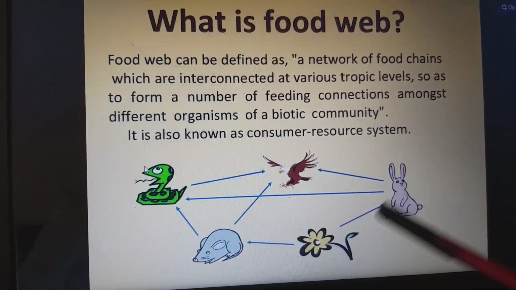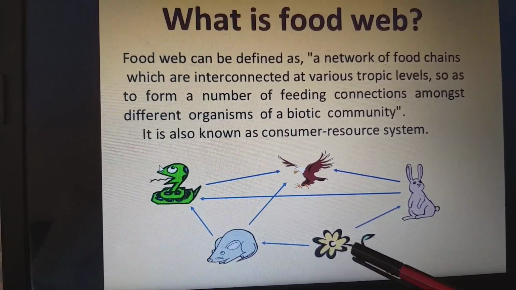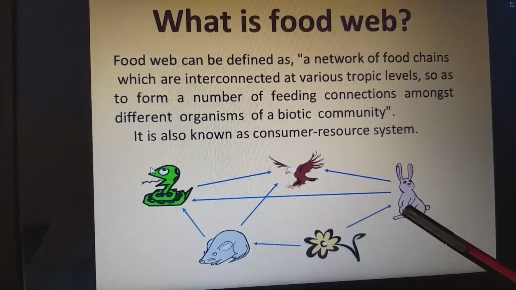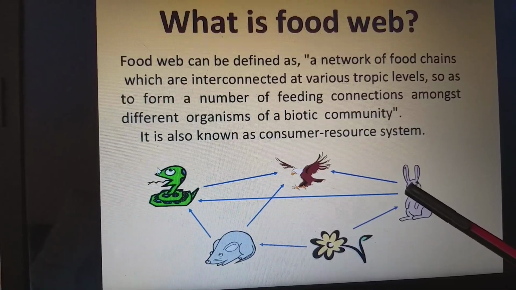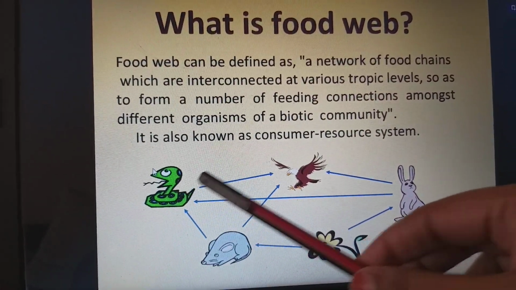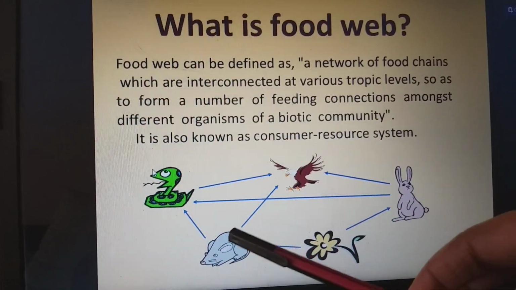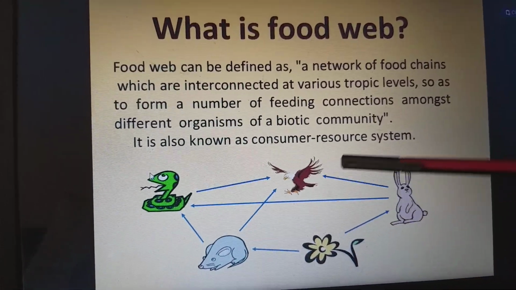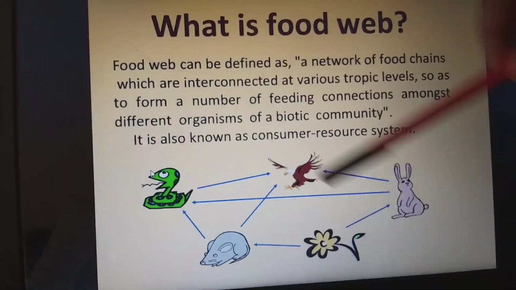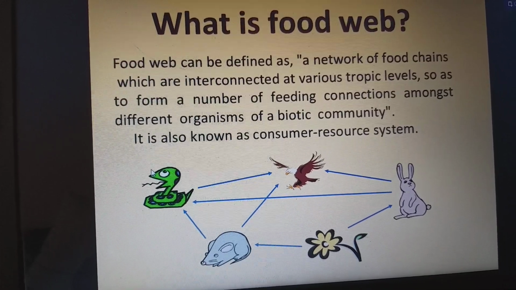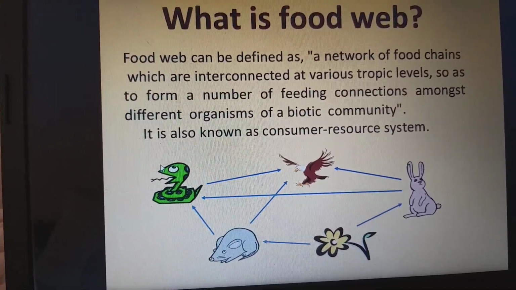For example, plants will be eaten by mice and rabbit in this picture. And again the rabbit is eaten by snake and eagle. The snake is eaten by the eagle. And the mice is also eaten by the eagle as well as the snake. So all these organisms are interconnected to one another in a web-like fashion, which we call a food web.